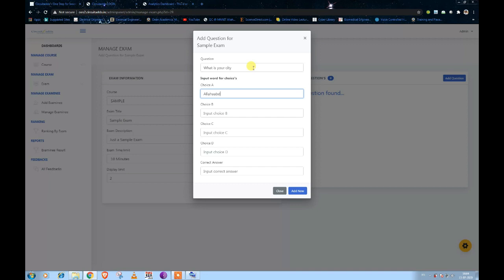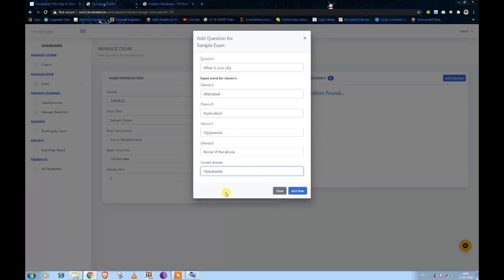Here I am placing the question, what is your city. Option 1 will be Allahabad, option 2 will be Hyderabad, option 3 will be Vijayawada, and option 4 you can place, whatever options you want. After placing the question and the 4 options, you need to place the correct answer. In my case, the correct answer will be Hyderabad. Let us say we select Vijayawada, copy it here and paste here.